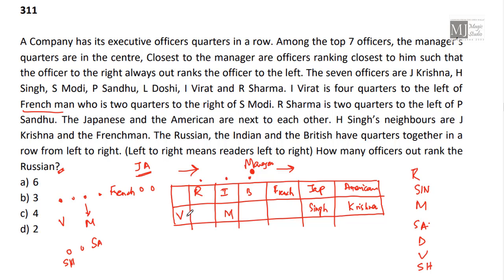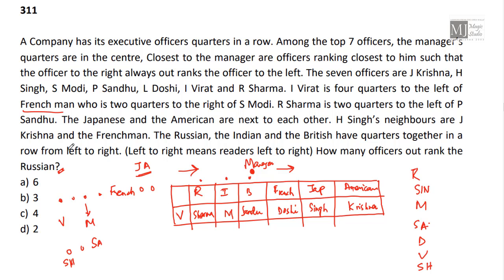Krishna, Virat is 4 quarters to the left of Frenchman, who is 2 quarters to the right of Modi. R. Sharma is 2 quarters to the left of Sandhu. Okay, we have R. Sharma 2 quarters to the left of Sandhu. Sandhu is there, he can't be there. So here we have Sharma and here we have Sandhu, and the left one is Doshi. So we have this name set.